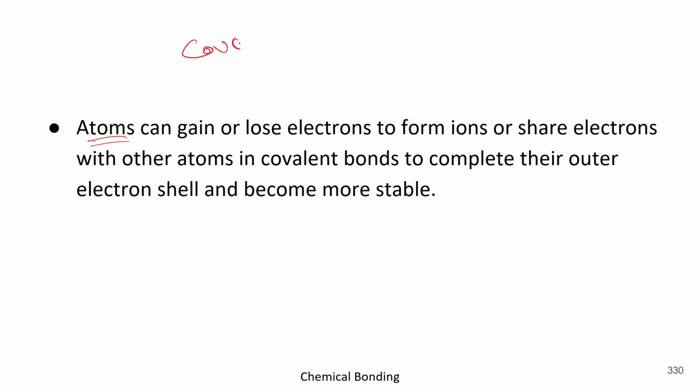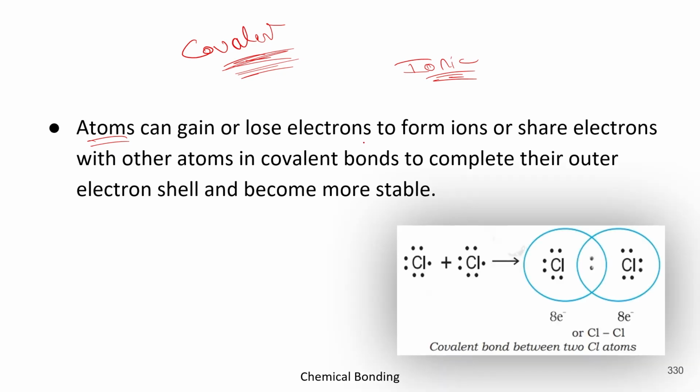As I told you in the starting, chemical bonding has two divisions, ionic and covalent, which we will learn in this lecture in a short time. Okay. So just remember that electrons could be shared, gained, or lost to get stable conditions. Okay. Now let's move forward. In this example, you can check it.